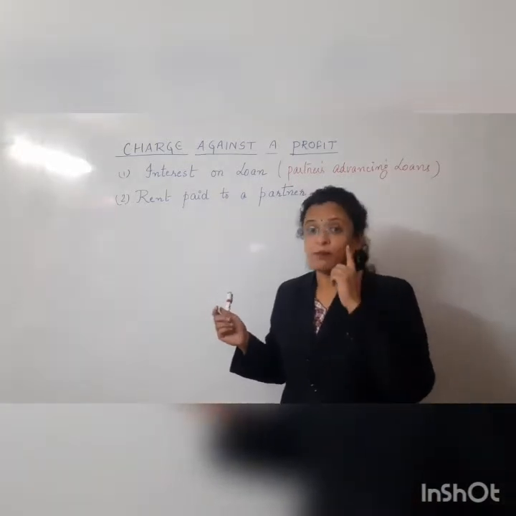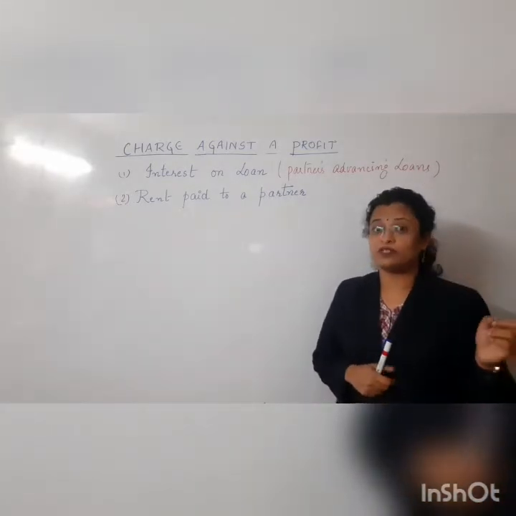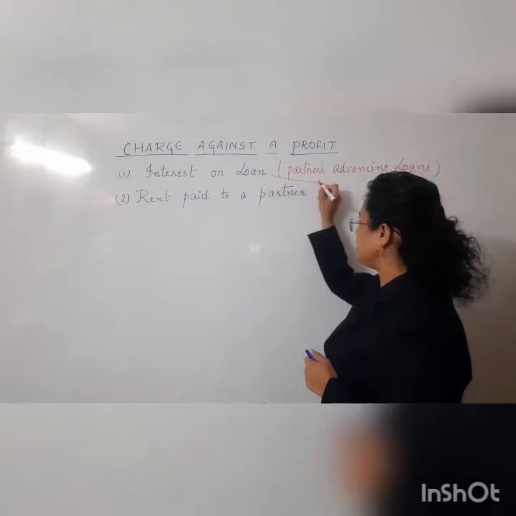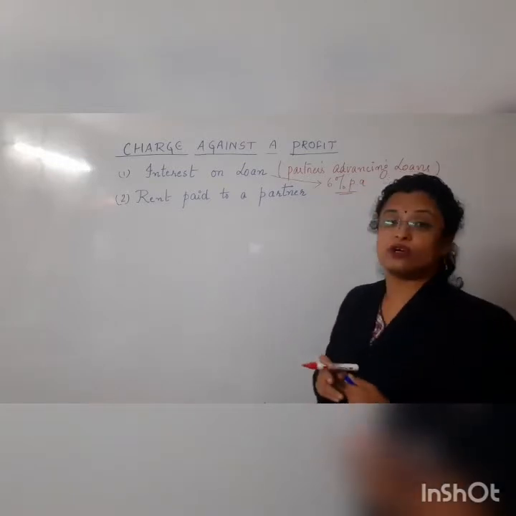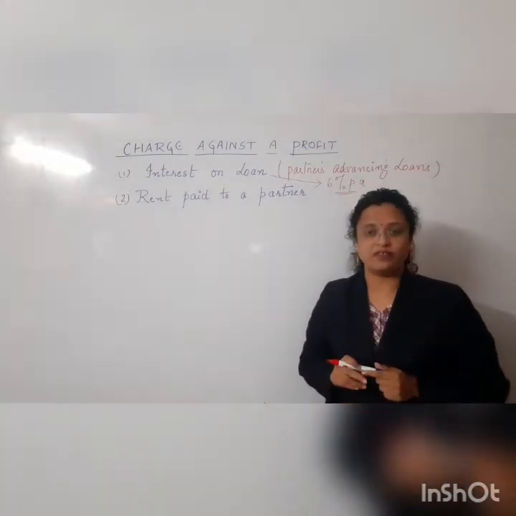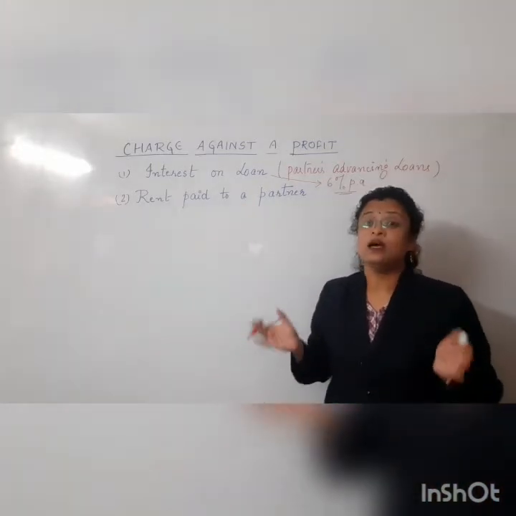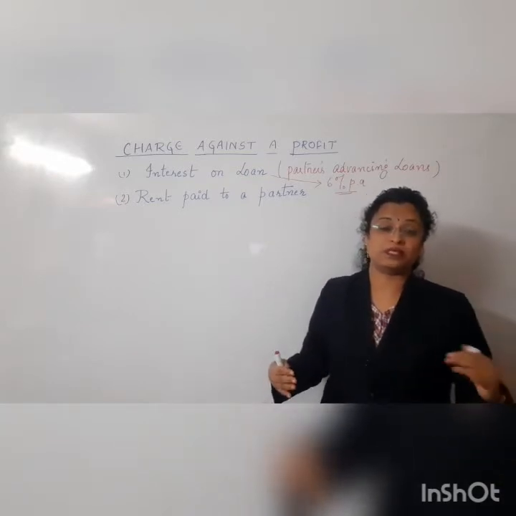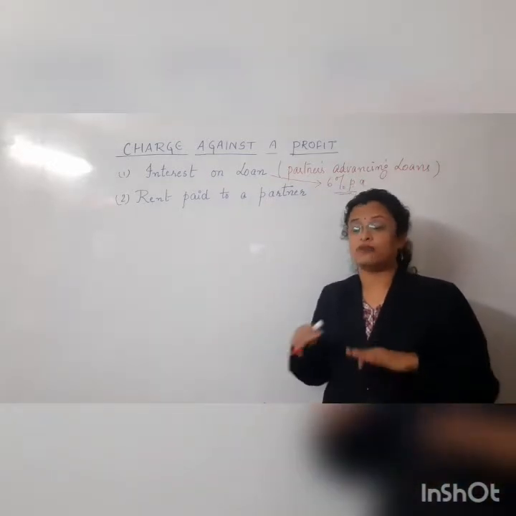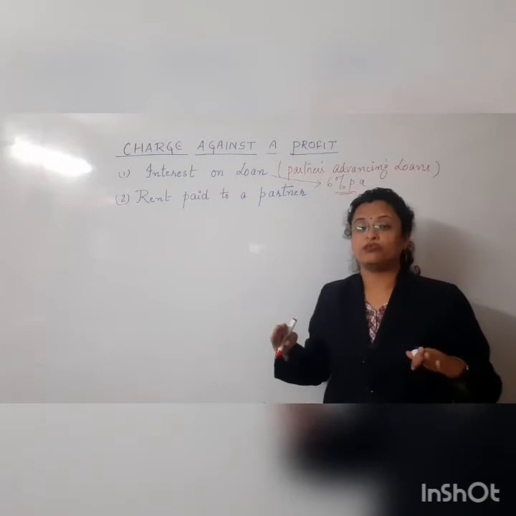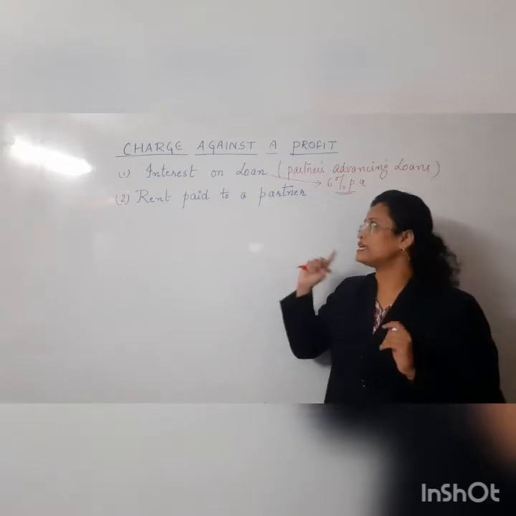Suppose the deed is silent about the payment of interest on loan. Children, we discussed it in the previous video: what is the understood rate? In the absence of any provision, if the deed is silent, the interest on loan is to be paid at 6% per annum. If the deed specifies some rate, like 10% or 12%, to be paid to the partner who has advanced the loan to the firm, then we will follow it accordingly. And if the deed is silent, make a note that it's an understood concept that interest on loan has to be paid at 6% per annum.